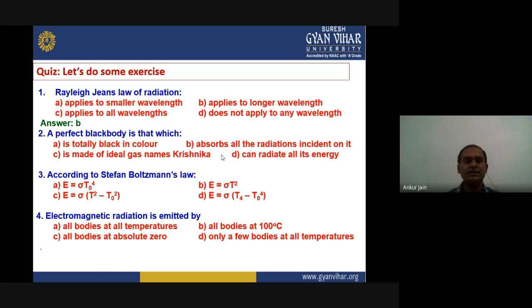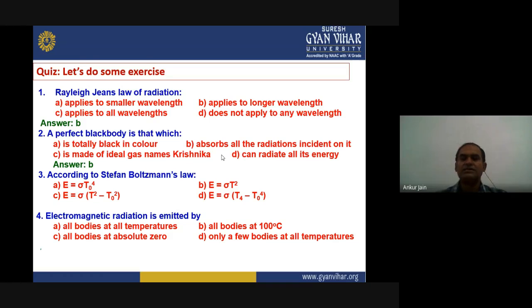The second question is: a perfect black body is that which is totally black in color, second, absorbs all the radiations incident on it, third, is made of ideal gas, and the last option is can radiate all its energy. Which one is the right answer? We have defined a perfect black body as one which can absorb all the radiation incident on it. So the right answer is option B, absorbs all the radiation incident on it.